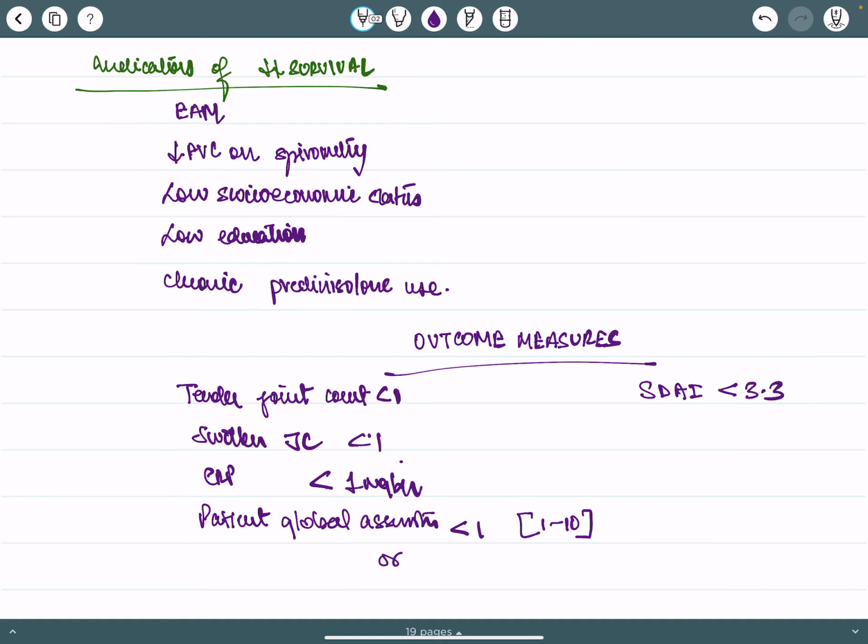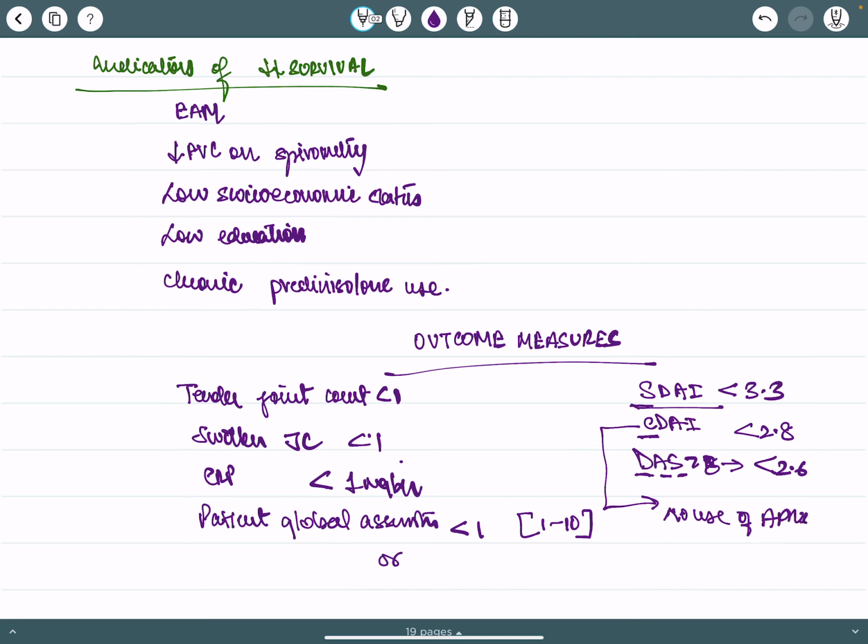All right. So these are physician-associated features. The outcome measures are SDAI, CDAI, and DAS 28. Here the remission value is going to be 2.6, here it is going to be less than 2.8. This is clinical, this is simplified, and this is the disease activity score. Here clinical assessment is used, so there is no use of acute phase reactants; ESR and CRP are not used here.